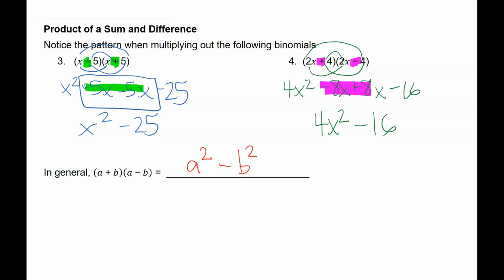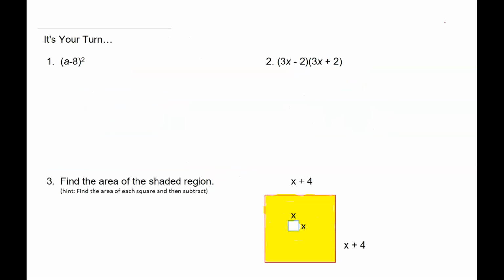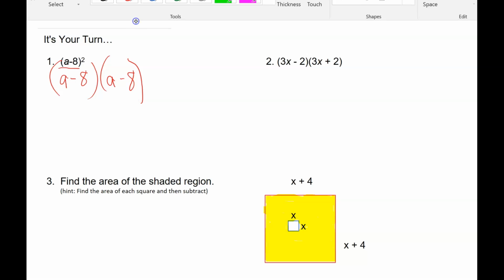All right, so here's what I want you to try before class. So pay attention. This one is this squared. So basically that means I'm going to take A, take away 8, times A, take away 8. Nothing is going to drop out of this one. But notice this one, that will have the middle part dropped out.